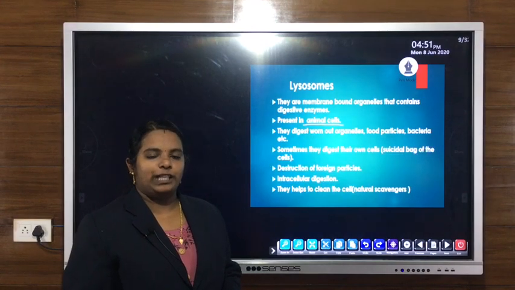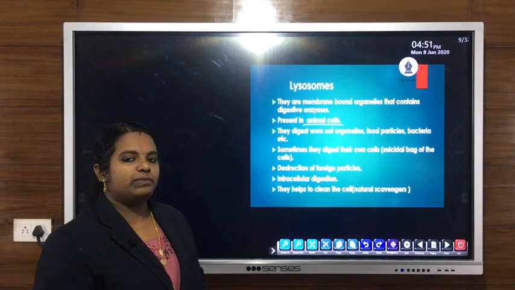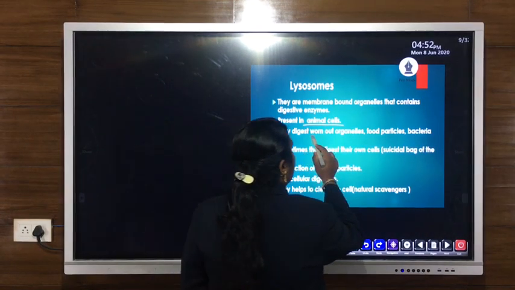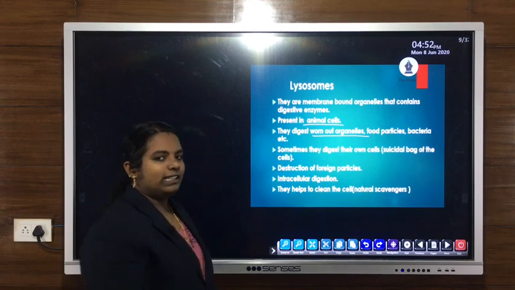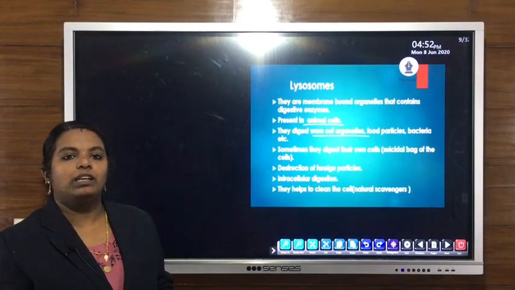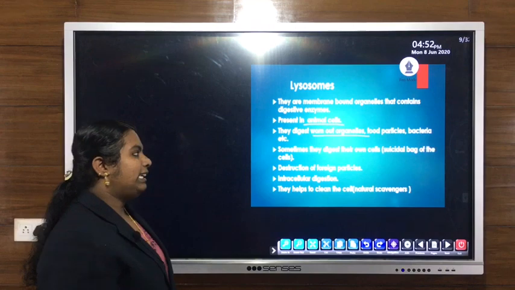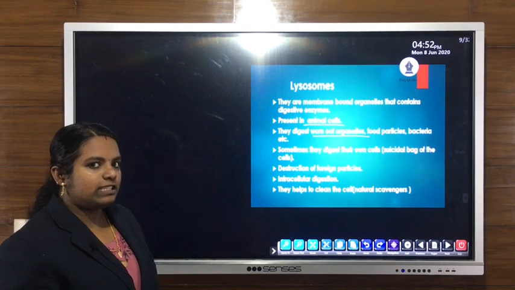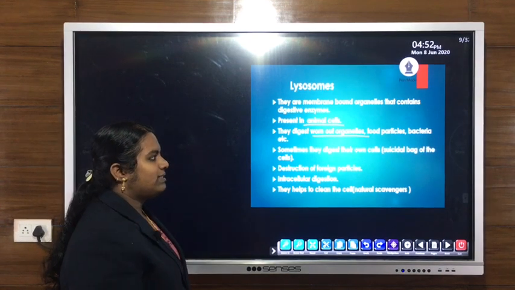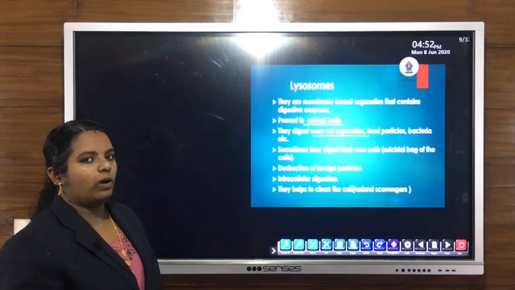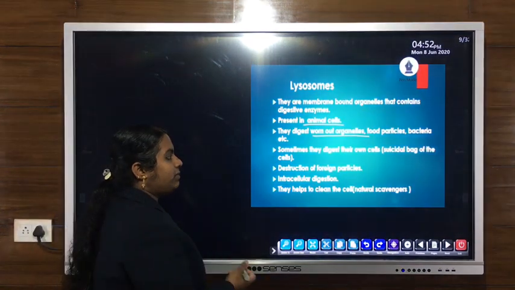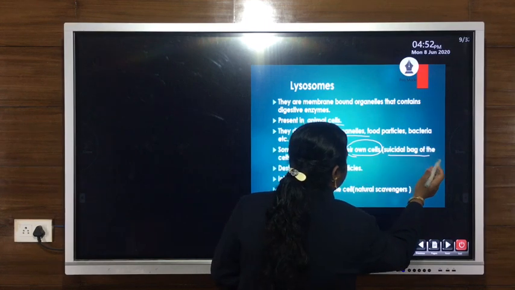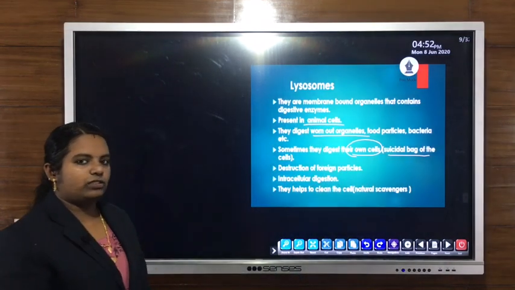Lysosomes are present only in animal cells and they are absent in plant cells. The main function of lysosomes is that they digest worn out organelles, food particles, bacteria as well as some other microorganisms. So they are mainly concerned with intracellular digestion, or they digest the worn out cells or cell debris or food particles or bacteria. Sometimes they digest their own cells. That is, they are known as suicidal bags of the cells.